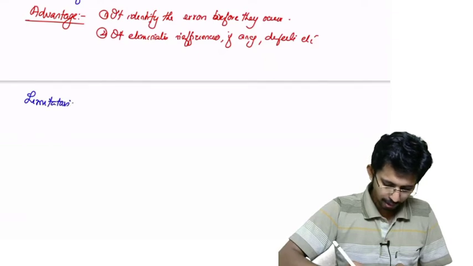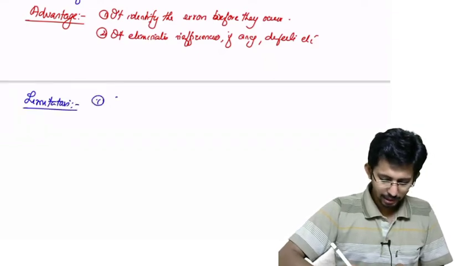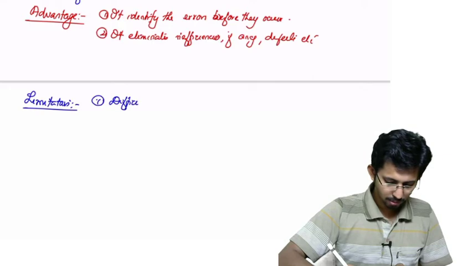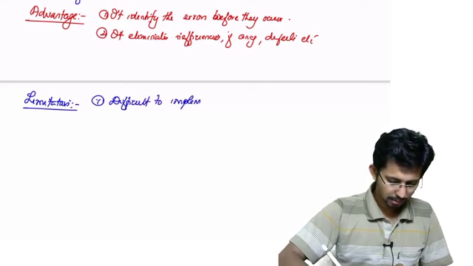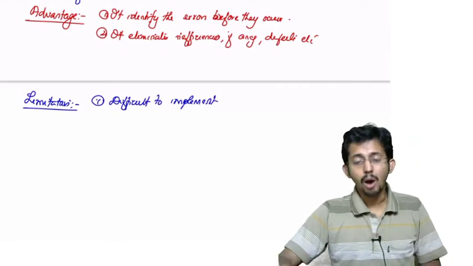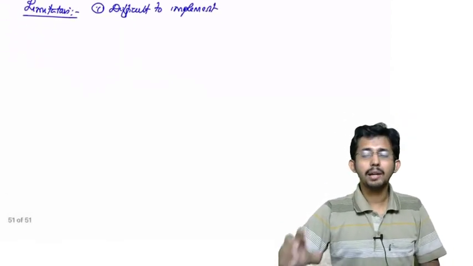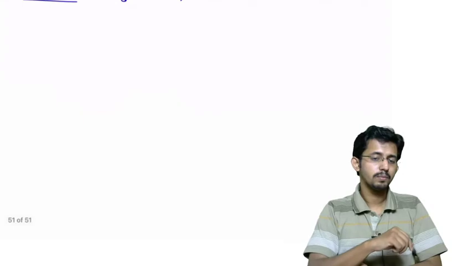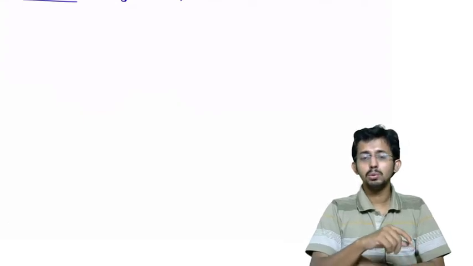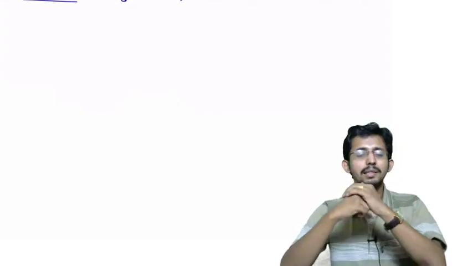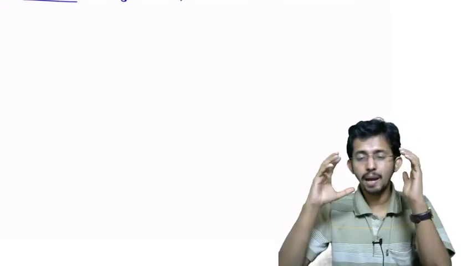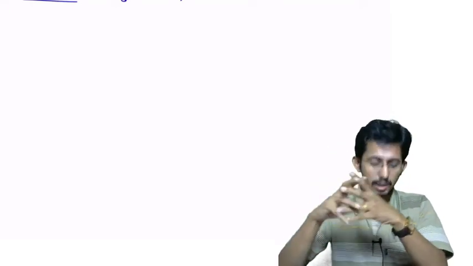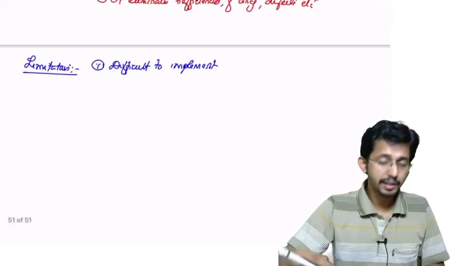One of the most important limitations is that it is very difficult to implement. How accurately can you plan now, so that you will be able to achieve 70 plus or 75 plus for a CMPE in the coming exams? So your planning should be very accurate. So this will be difficult to implement.